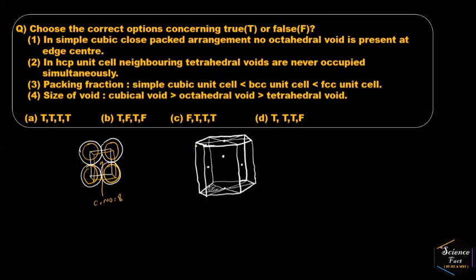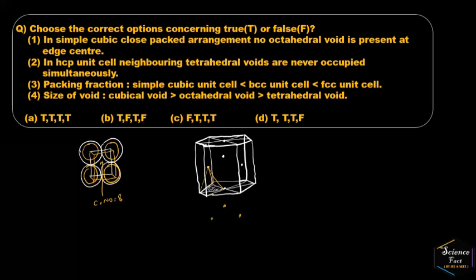This is a picture of HCP unit cell. You can see that three atoms are present inside the lattice. And these three atoms are able to make a tetrahedral void with another atom. If we repeat this HCP unit cell on the bottom side, of course three atoms will again come in this fashion.